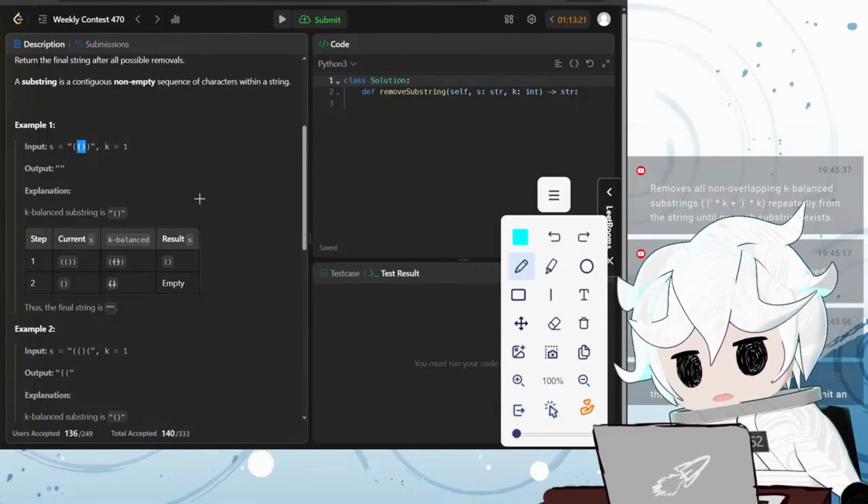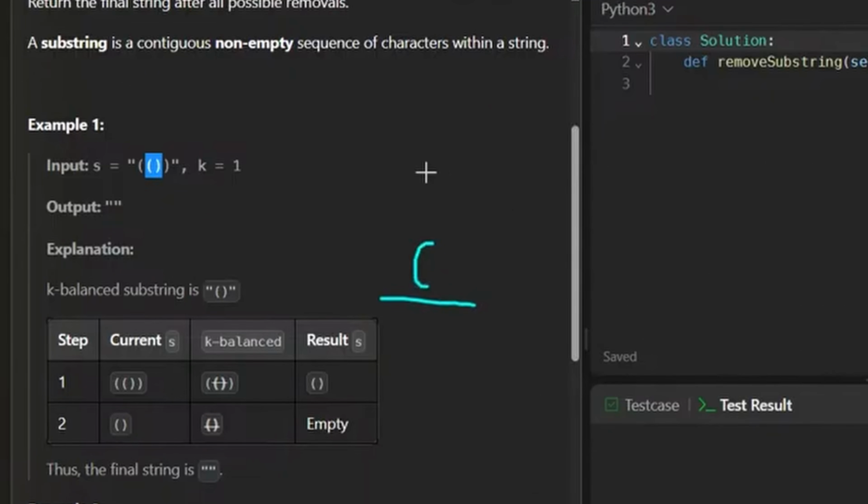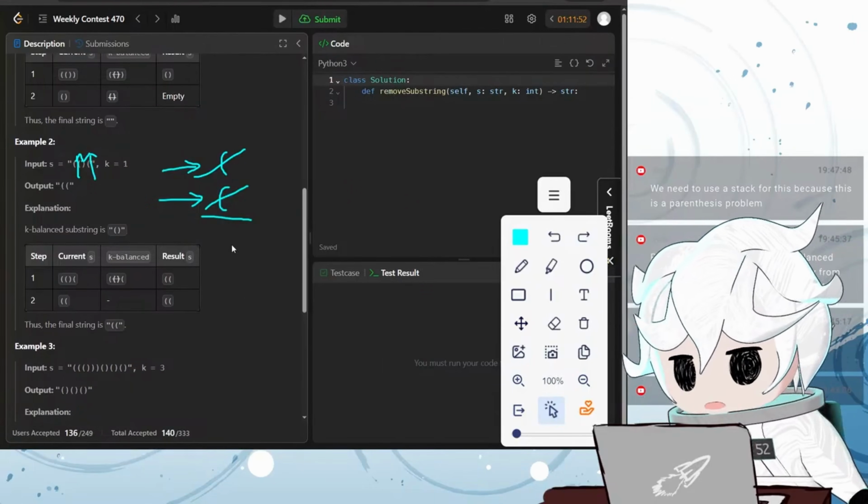Would you need a stack for this? Would a stack work? So let's say this is my stack. I have this parentheses first, and then this parentheses, and then this parentheses. Would I even need to put this into the stack? I'm looking at this one right here, and I do see a matching parentheses, so I can probably pop this one off. Then I go to the next one, and I do see another matching one here, so I can probably pop this off too. So the remaining is empty. Okay, so this strategy works for k equals 1.